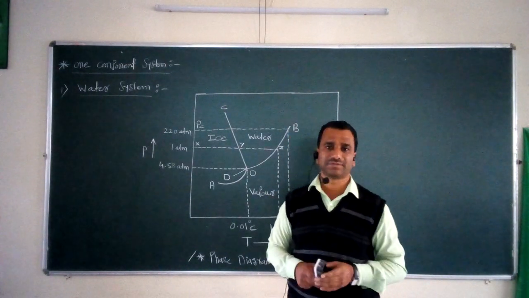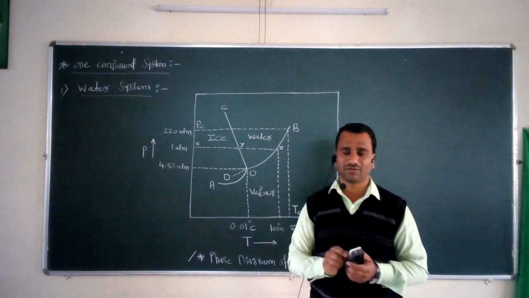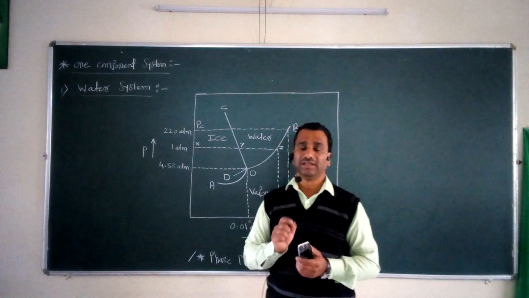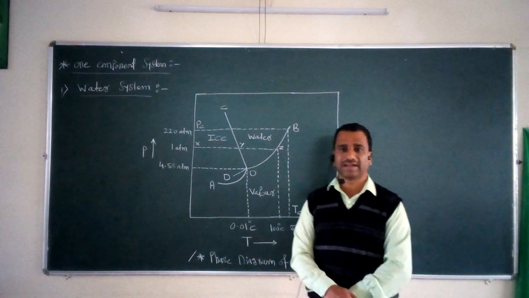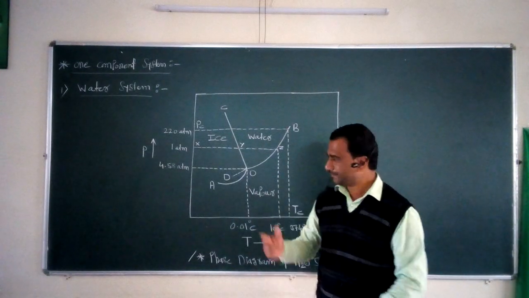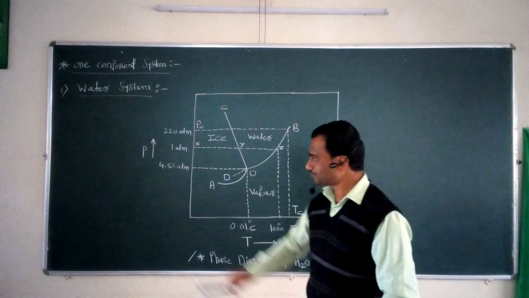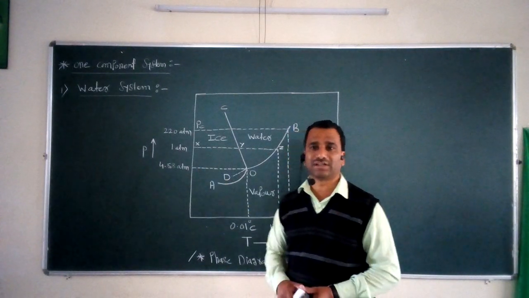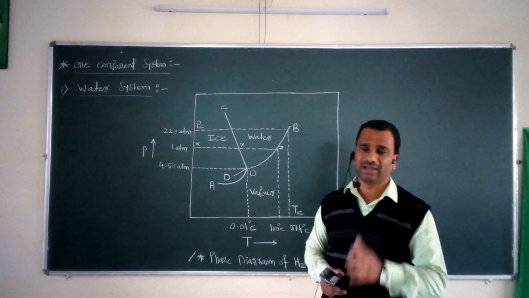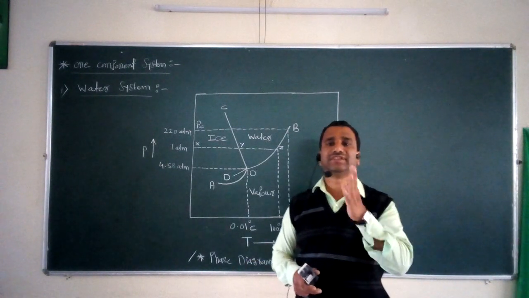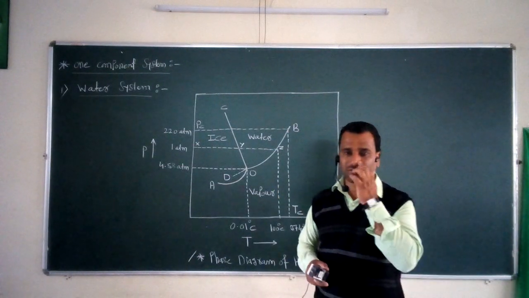If we consider a substance, what type of conditions can be present between the different phases of that substance, that information we get from this phase diagram. In the phase diagram of the water system, we study the relationship between the pressure and the temperature of the water system and the different phases of the water system.